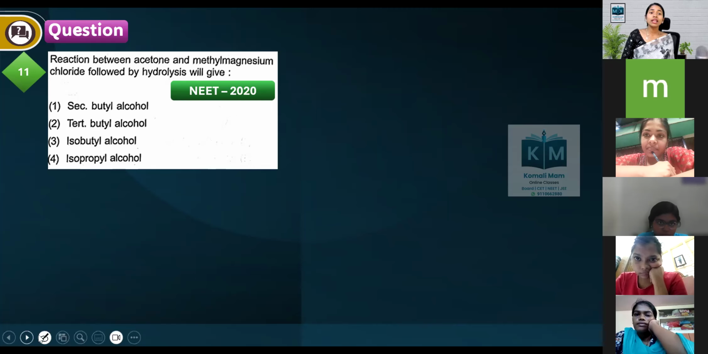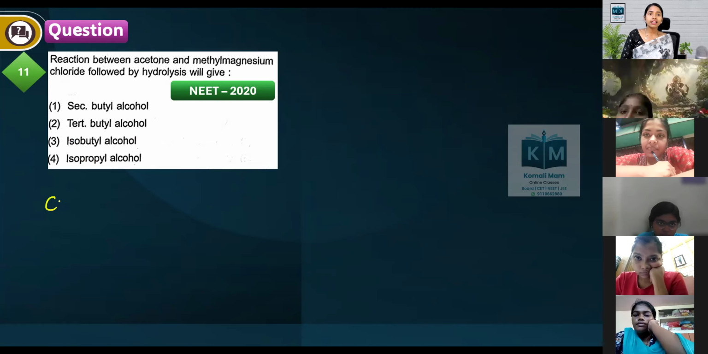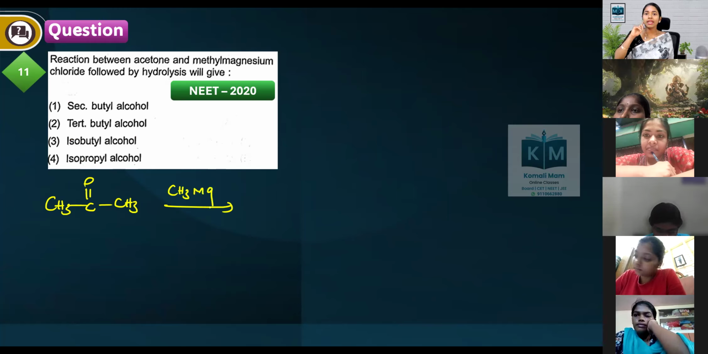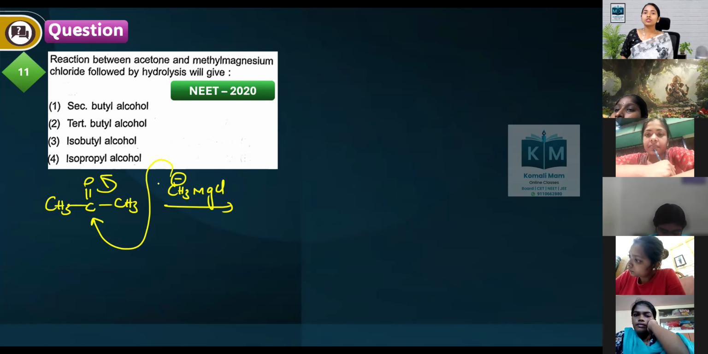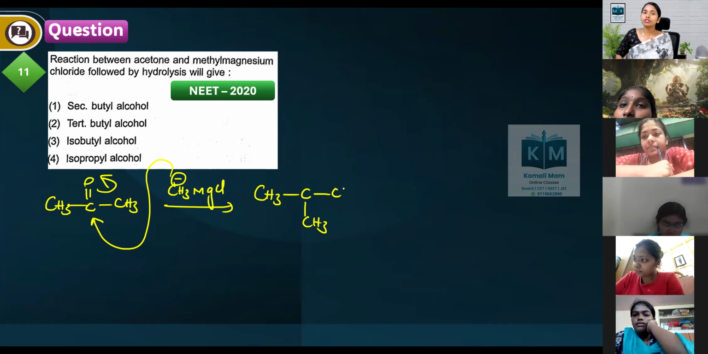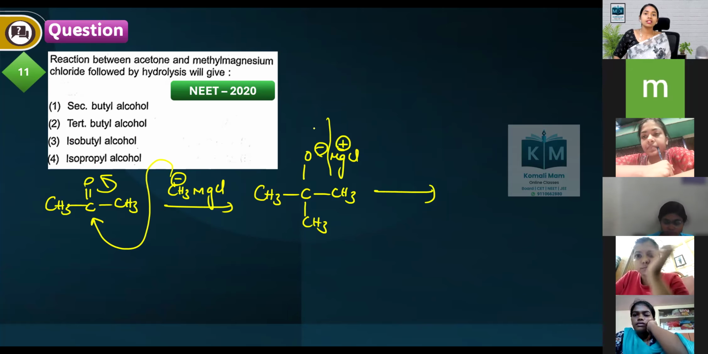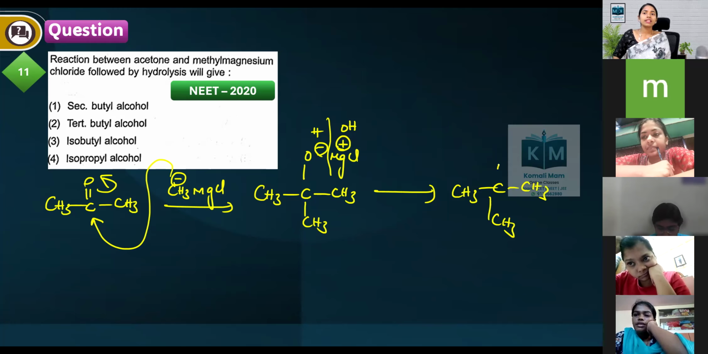Reaction between acetone and methyl magnesium chloride. Write the reaction. Acetone and methyl magnesium chloride, CH3MgCl. This CH3 minus goes and attacks the carbonyl carbon. This pi bond shifts here. Then we'll be getting CH3, with CH3 attacking, which is a good source of carbanion, and O minus MgCl plus. Okay. After that, we do further hydrolysis, H and OH. Then we'll be getting what? CH3, CH3, CH3, OH.